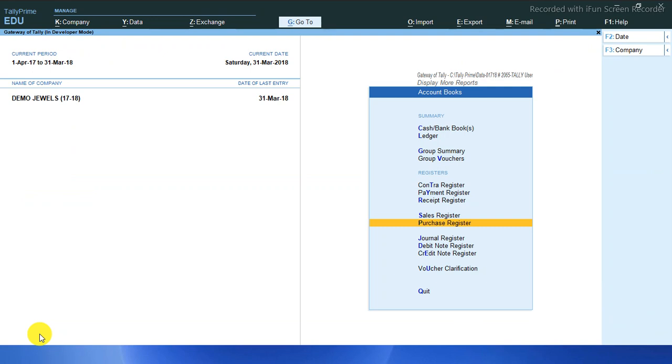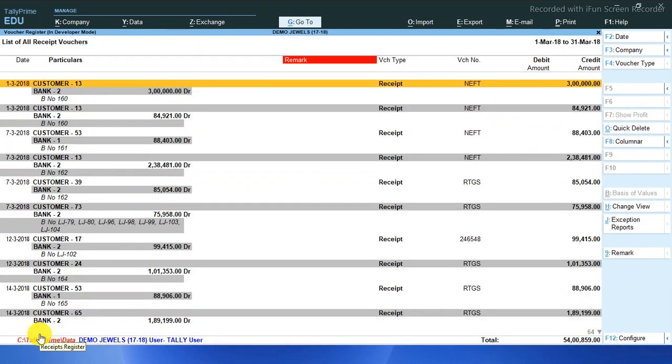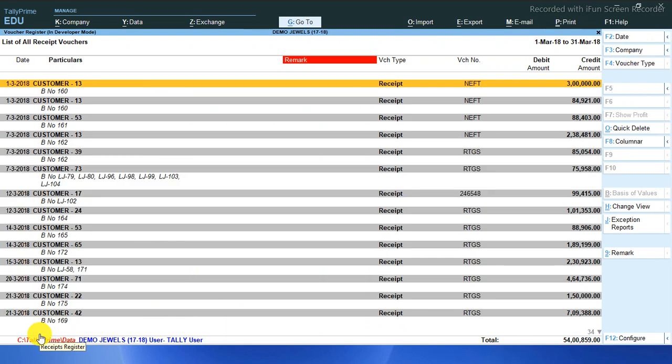Now I will show you another thing. Suppose you have received a payment from a customer, but the customer informed you to please deposit the check after 5 or 10 days. For accounting purposes you have to make that entry, and you have already made that entry, that the payment is received.